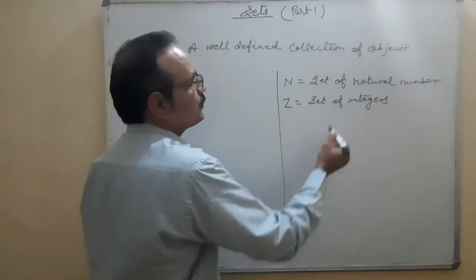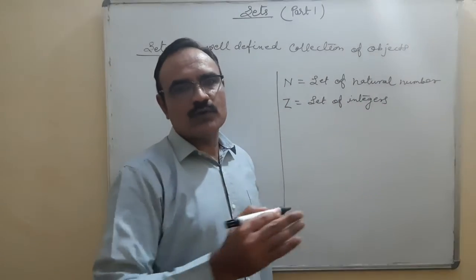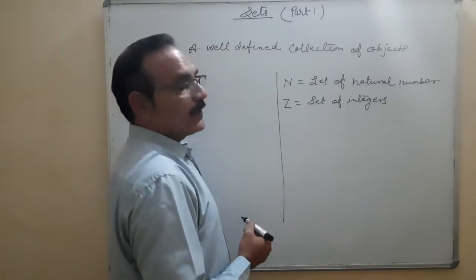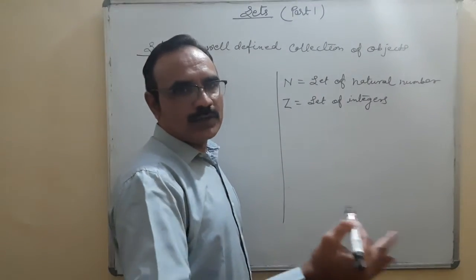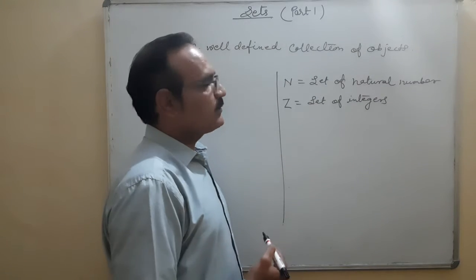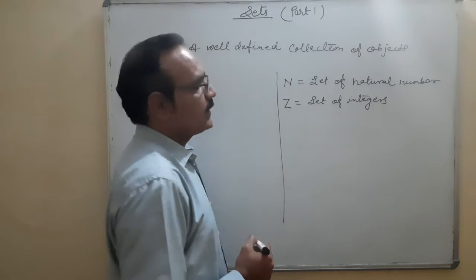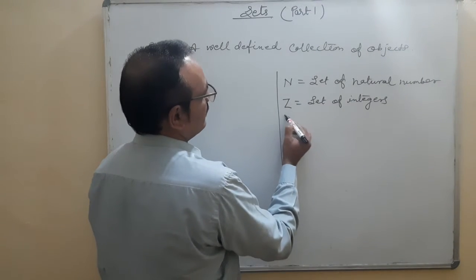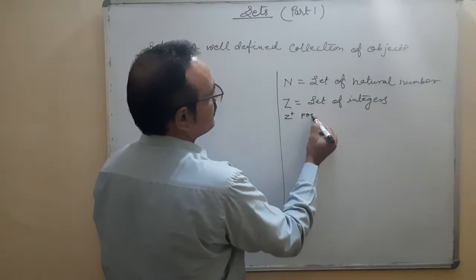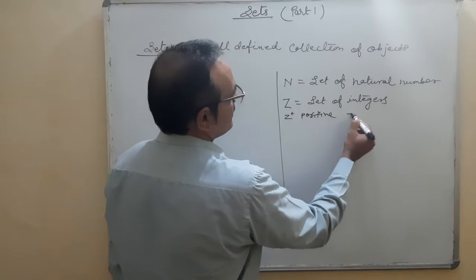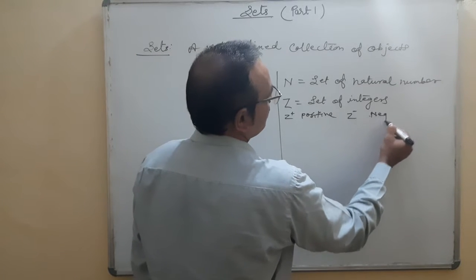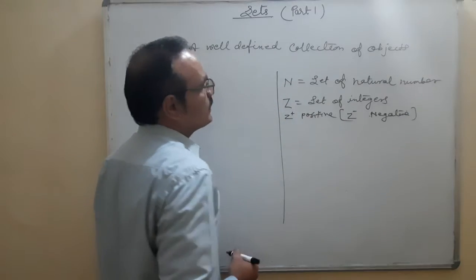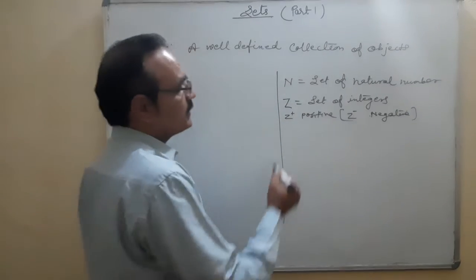Set of natural numbers, you know that it starts from 1, 2, 3, 4, 5 and so on up to infinity. Z, set of integers: 1, 2, 3, 4, 5, minus 1, minus 2, minus 3, minus 4, minus 5, and 0 is also included in that. If I write here Z plus, positive, Z minus, negative. Z plus, what does it mean? It is positive. Z minus, negative. Okay. You remember all these symbols: Z plus, Z minus, Z, set of integers.